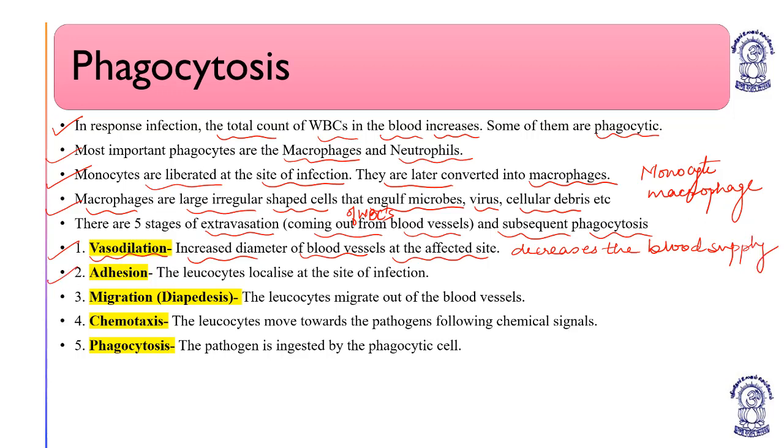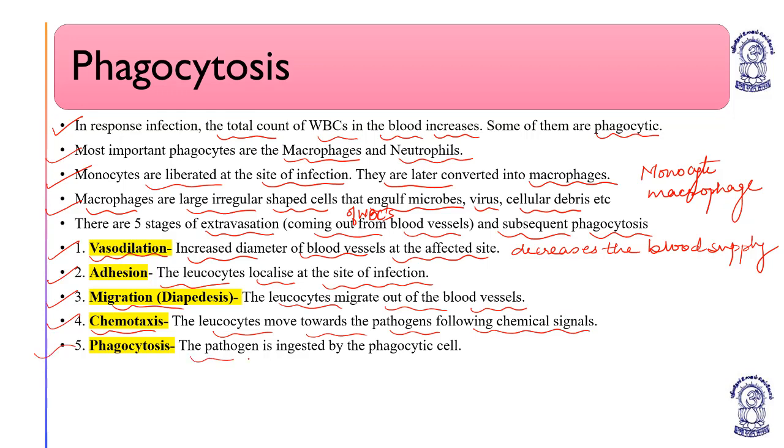Adhesion. The leukocytes localized at the site of infection. Now, the leukocytes get localized at the site of infection. Migration, diapedesis. The leukocytes then migrate out of the blood vessels to reach the site of infection. Chemotaxis. The leukocytes move towards the pathogens, following chemical signals.